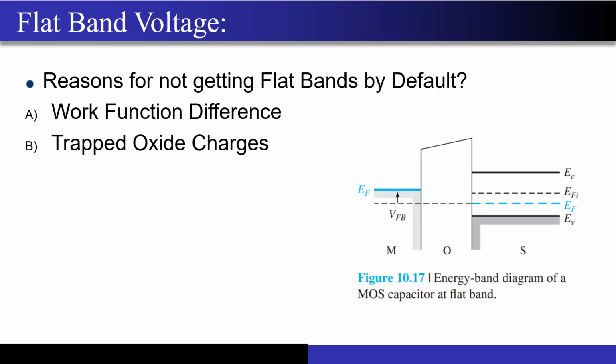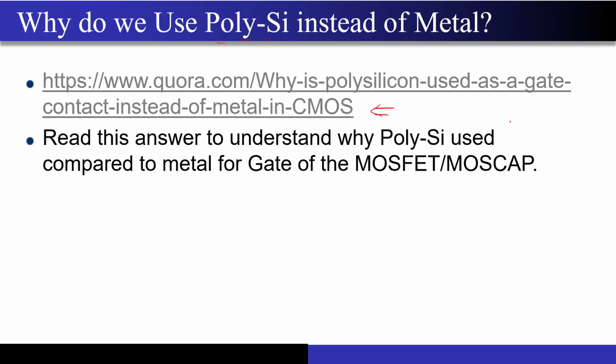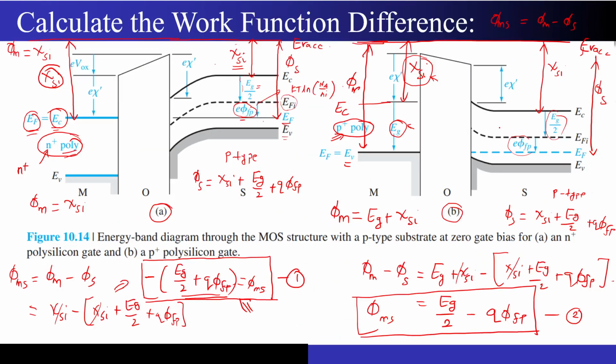Right? So after this we went on to the concept of flat band voltage. Why is the flat band voltage so important? Because you can clearly see that even without applying any voltage, by default I have a band bending over here. Correct? I have a band bending without even applying any particular voltage.